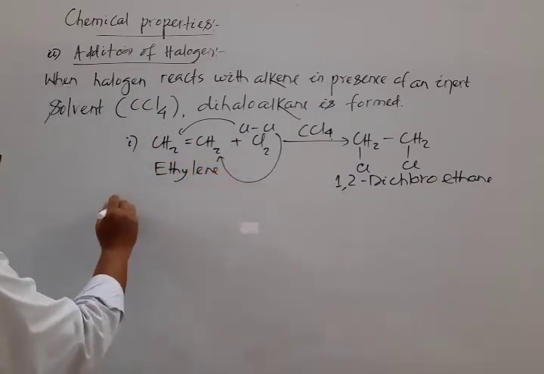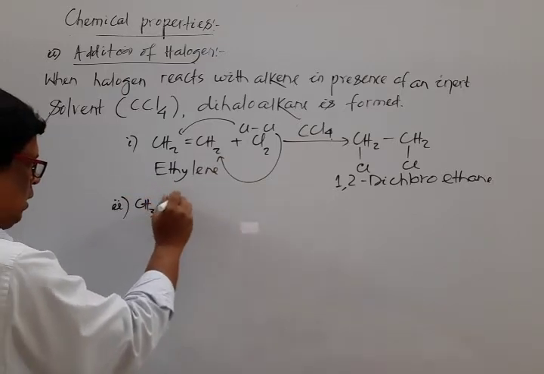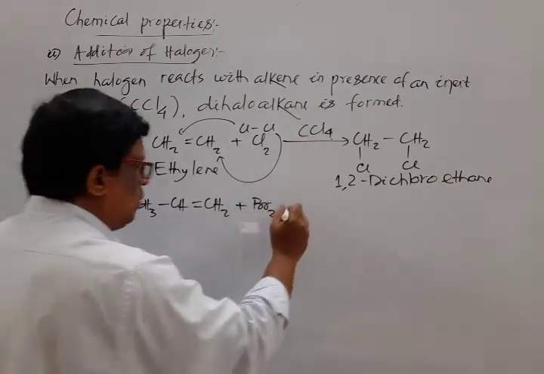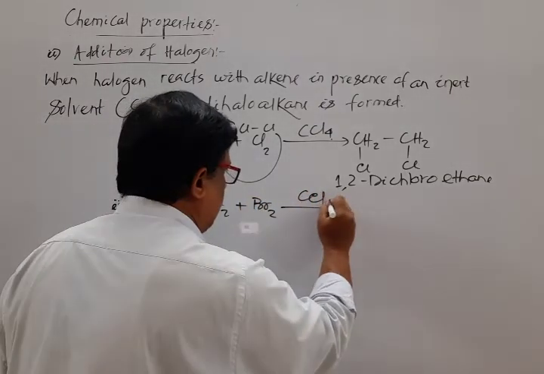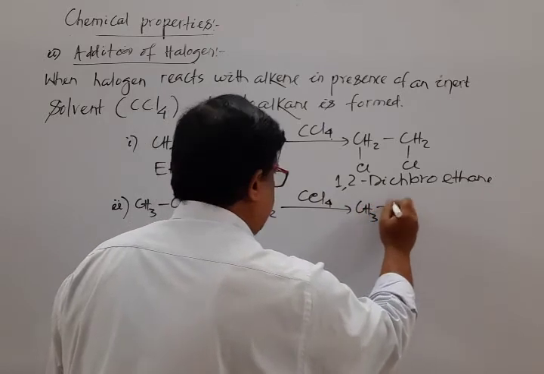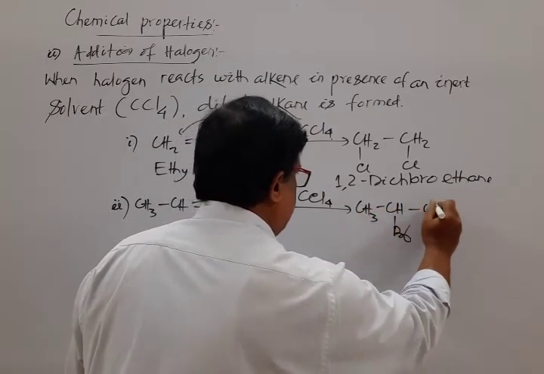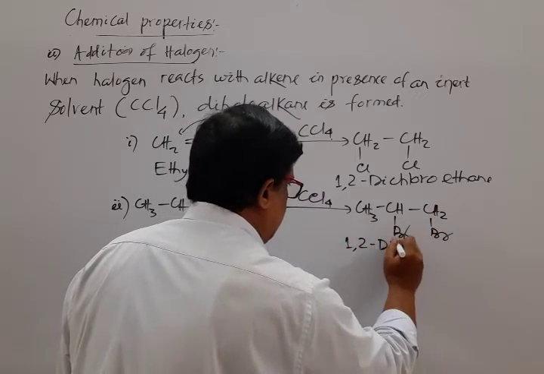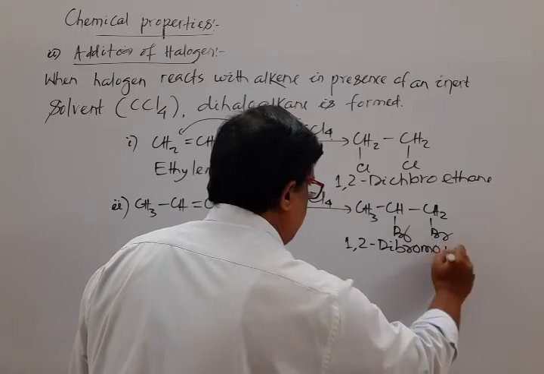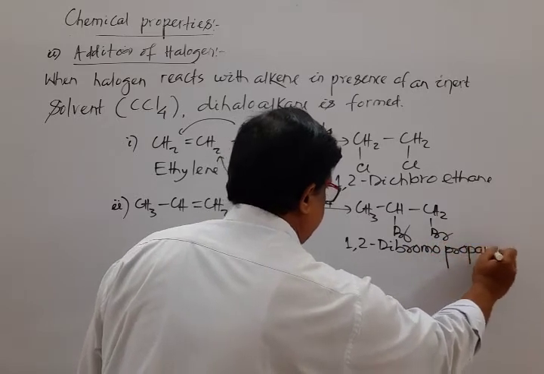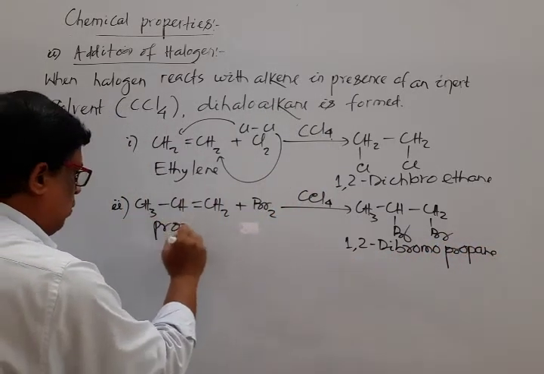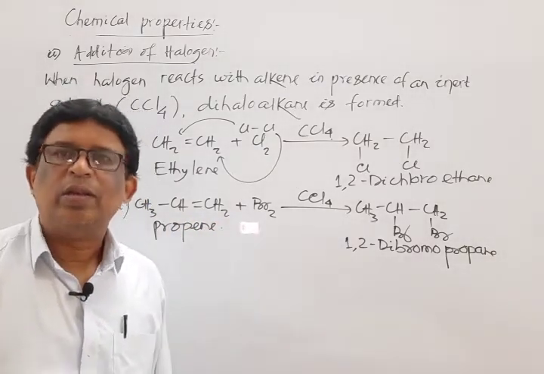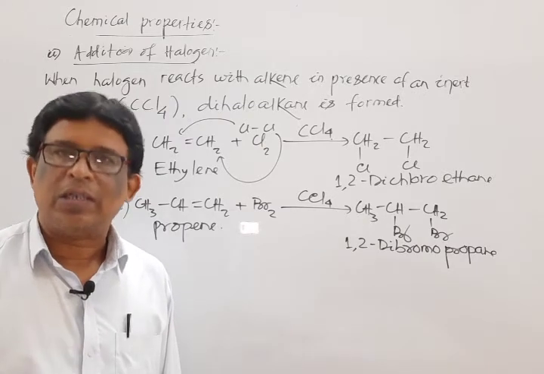If we select another example, CH3 CH double bond CH2 plus Br2 in presence of CCl4. What is the product? CH3 CHBr CH2Br. That is 1,2-dibromopropane. The reactant's name is propene. Remember that it is an important reaction which is known as test for unsaturation.